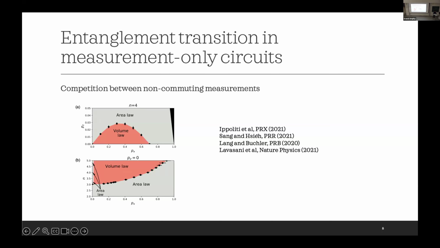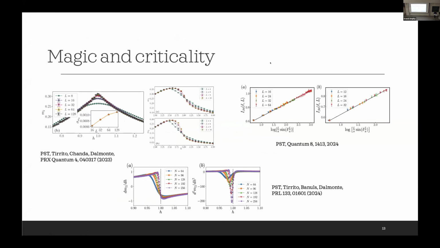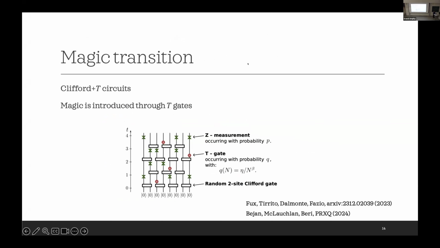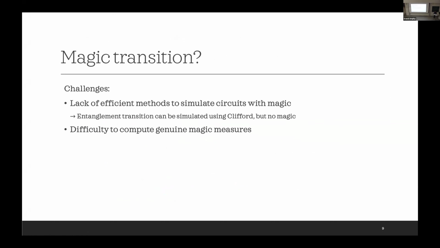Okay, so what I would like to ask is whether or not there is a corresponding magic transition in a similar setup.